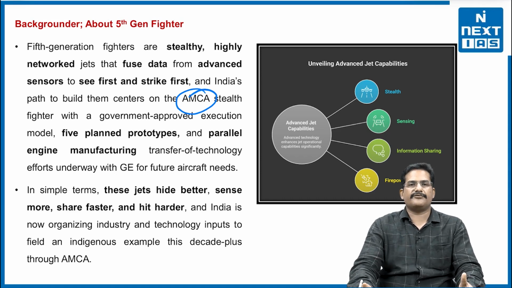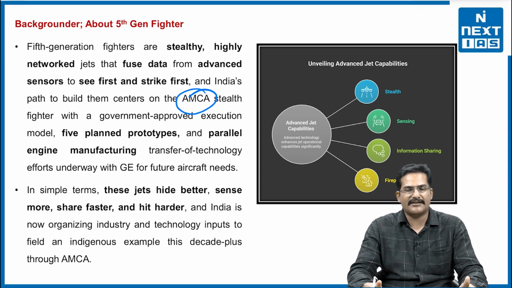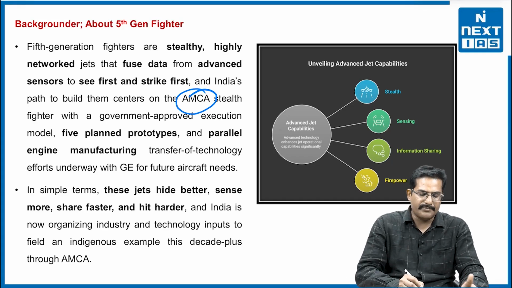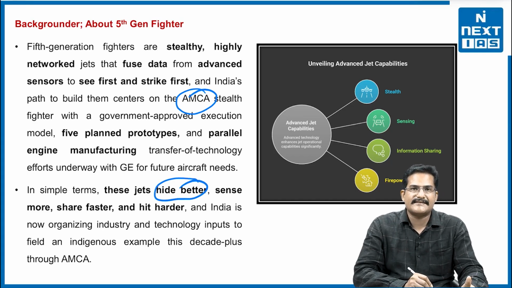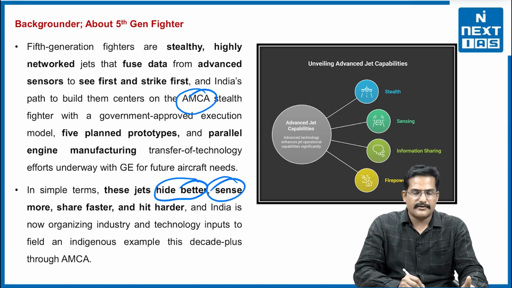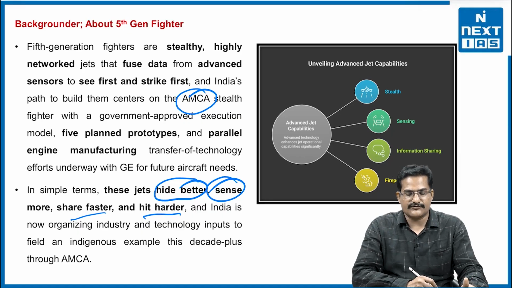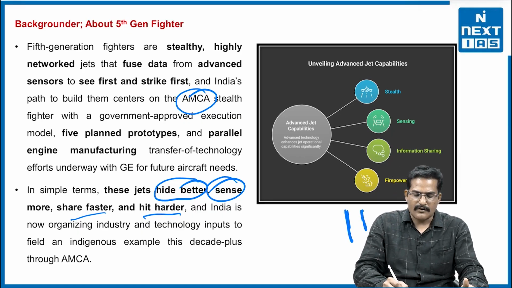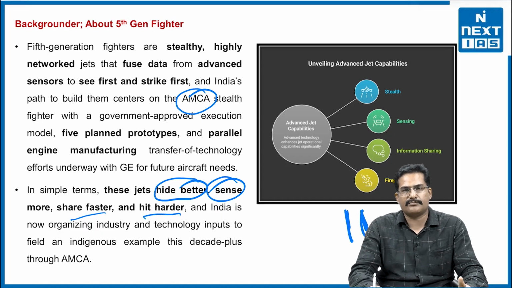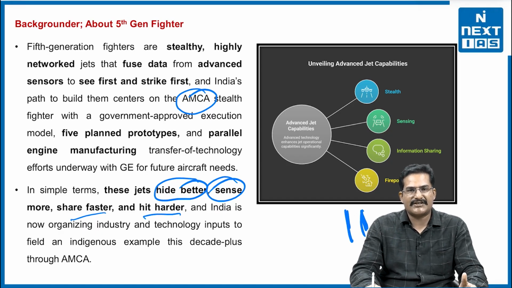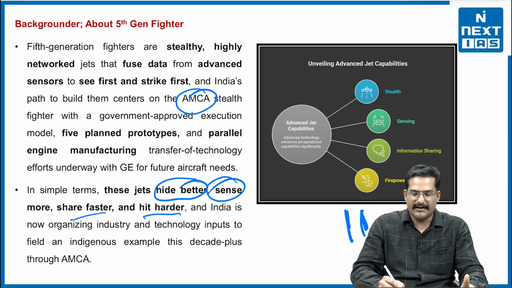Now, what are the features of these fighter aircraft and why are we keen on procuring them? In simple terms, these jets can hide better, they are quite stealthy, sense more, share data faster, and hit harder and deeper into territories. For example, we know one of the weakest aspects of Pakistan is that it lacks strategic depth, hardly a 400-kilometer wide area.